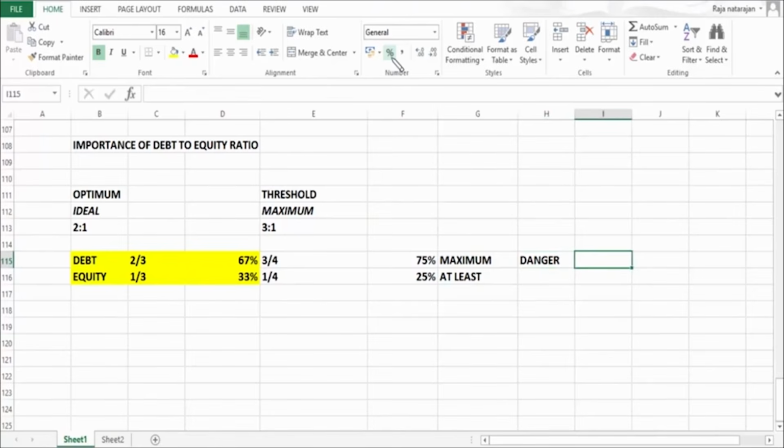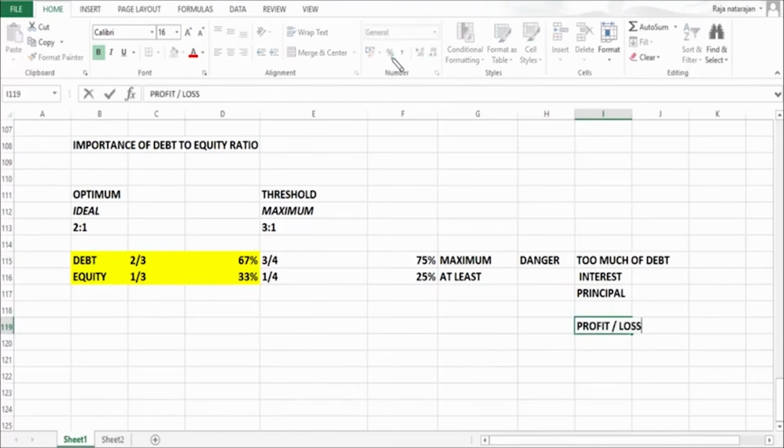Anything greater than 75% means too much debt. And what is the problem with too much debt? You got to pay interest, you got to pay principal. That is associated with every debt, but you got to pay irrespective of what is happening in your business, whether you make profit or suffer loss.